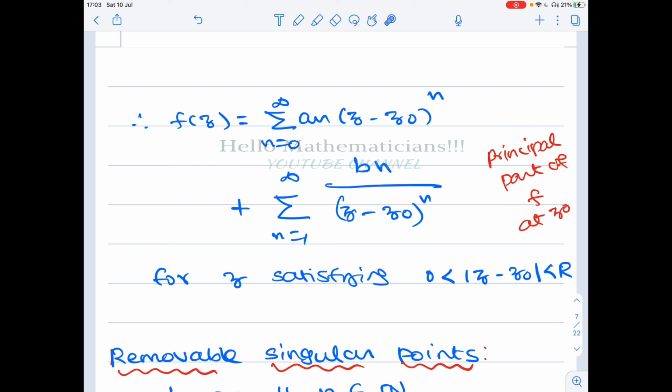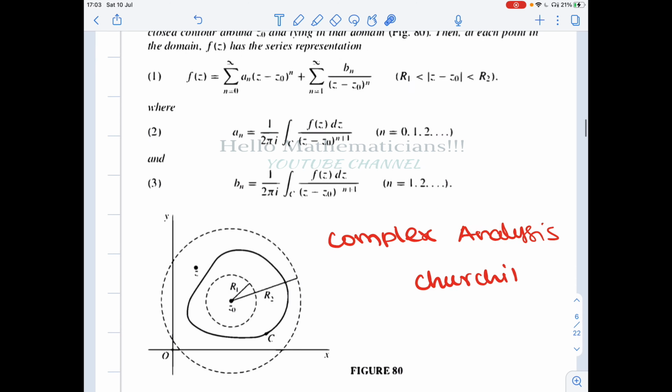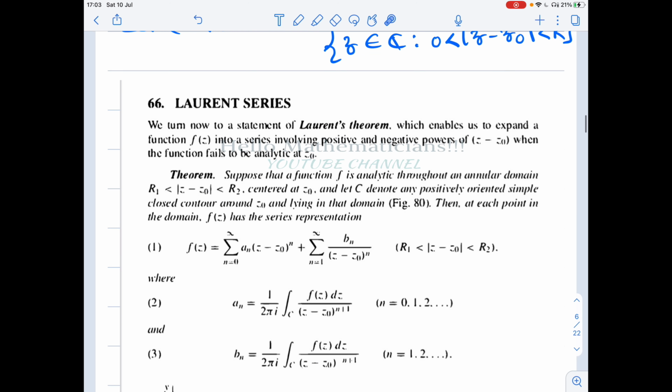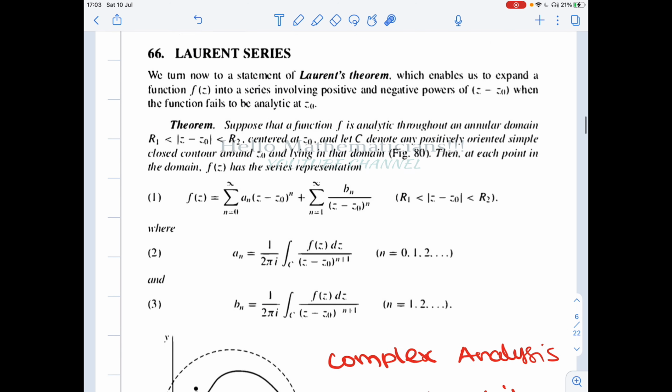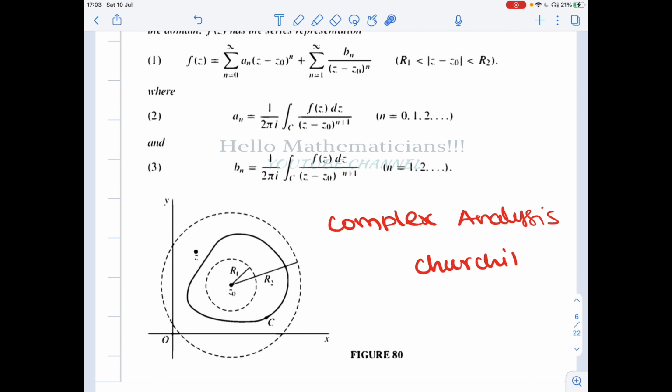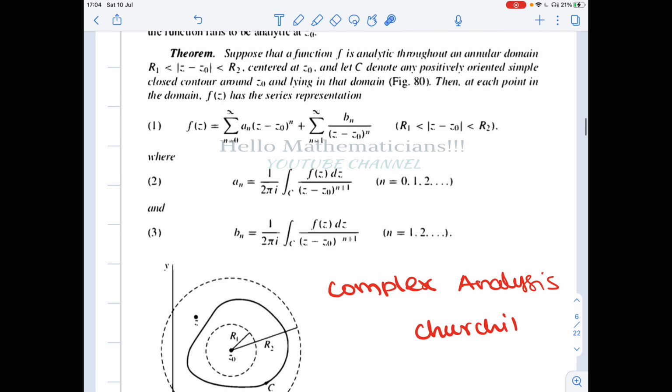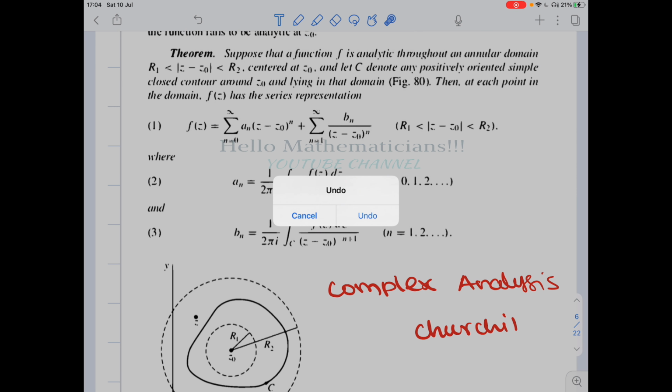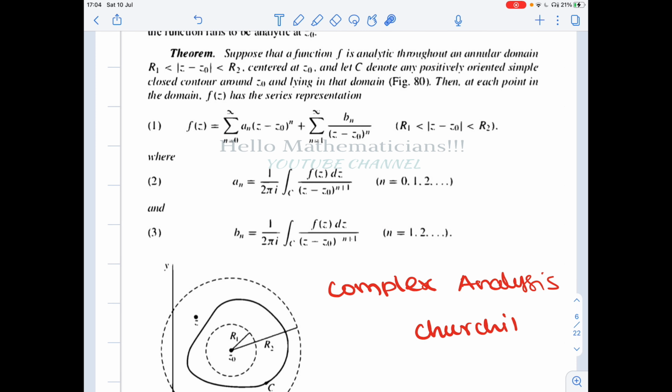Now let's look at a singularity, and around that singularity we take an annular region. There is no condition that this R1 has to be positive. If you take R1 to be 0, then a neighborhood of radius 0 about a point will contain only that point.